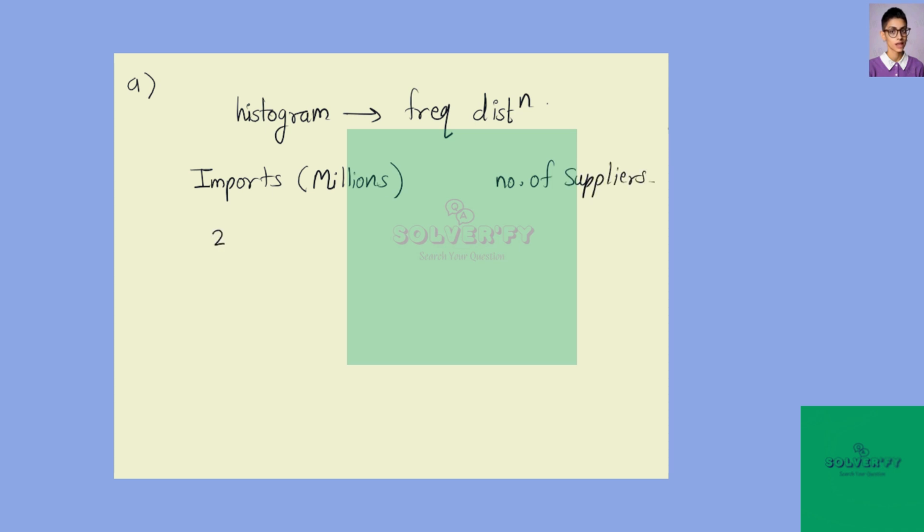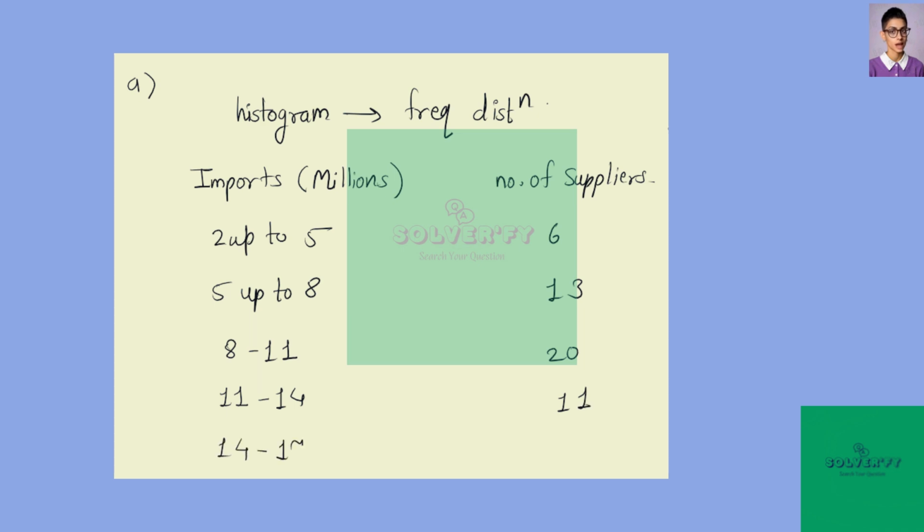Up to 5, the number of suppliers is 6, then 5 up to 8, the number of suppliers is 13, then 8 up to 11, 20 suppliers, 11 up to 14, 11 suppliers, and 14 up to 17, 10 suppliers. So we have to draw the histogram.